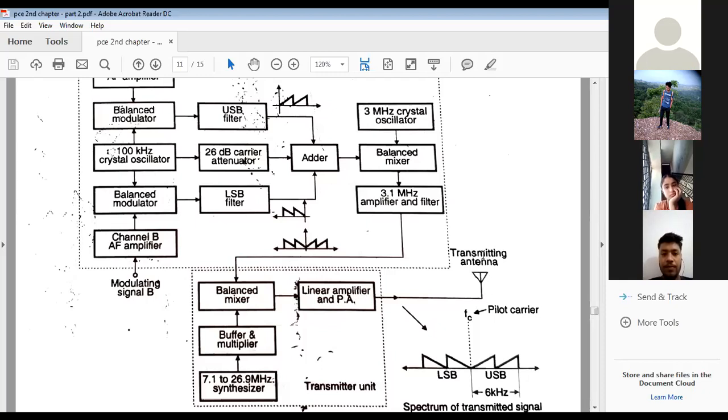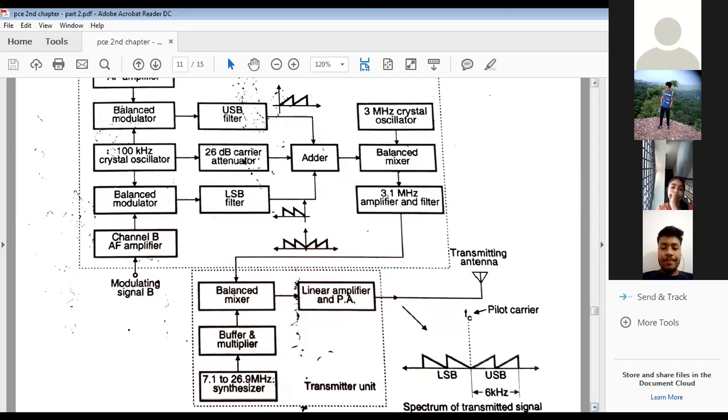Now look, before transmission the spectrum looked like this, but after the output of the linear amplifier and power amplifier, look at the spectrum. It is amplified, its power level is raised, and this is the reduced carrier, which we call the pilot carrier.